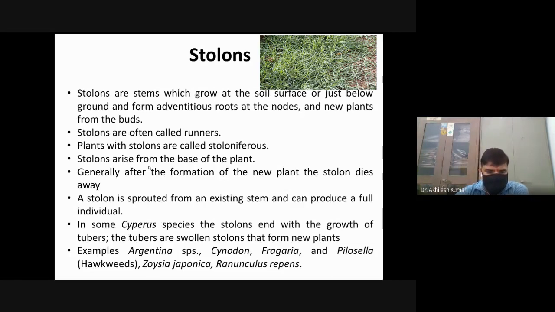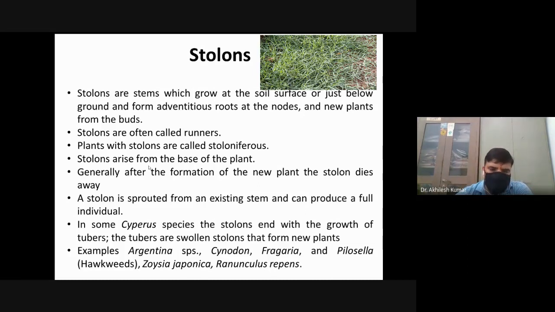If you have seen the cyperus plant, commonly known as motha, in a garden, the stolon generally grows deep instead of growing parallel to the earth.